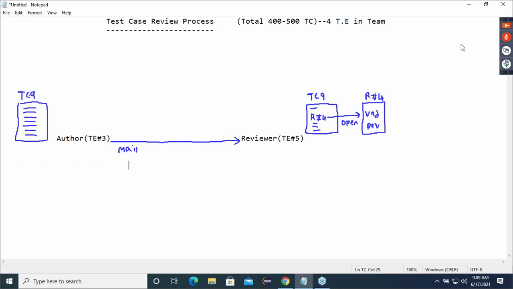Test engineer number 5, but we should use the word reviewer. The reviewer is going to find so many mistakes. The mistakes may be, as we have already discussed, missing or wrong navigation steps.